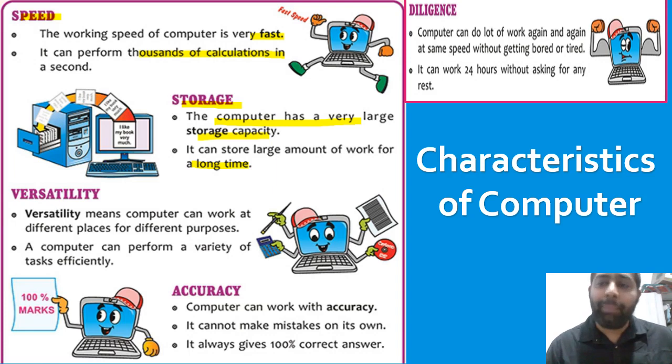So in this chapter, we have seen four important topics. First one is computer system. Second one is what is a computer. Then we have seen working of the computer system, and at last, characteristics of computer. I hope you understood properly.